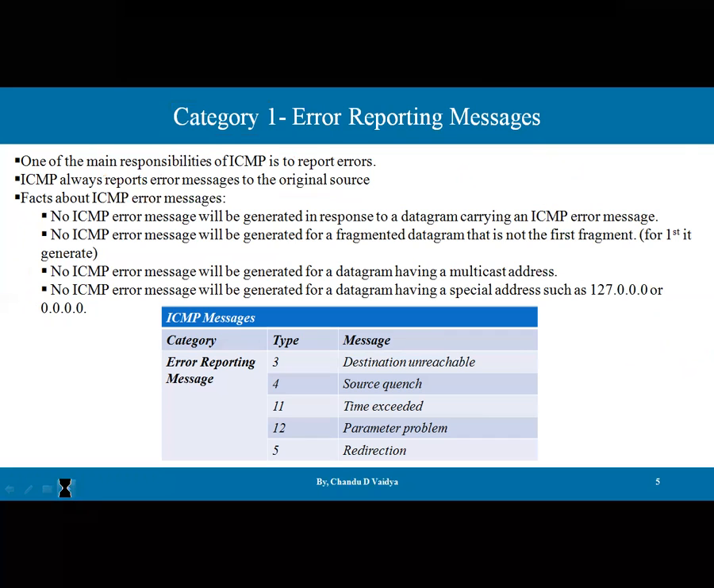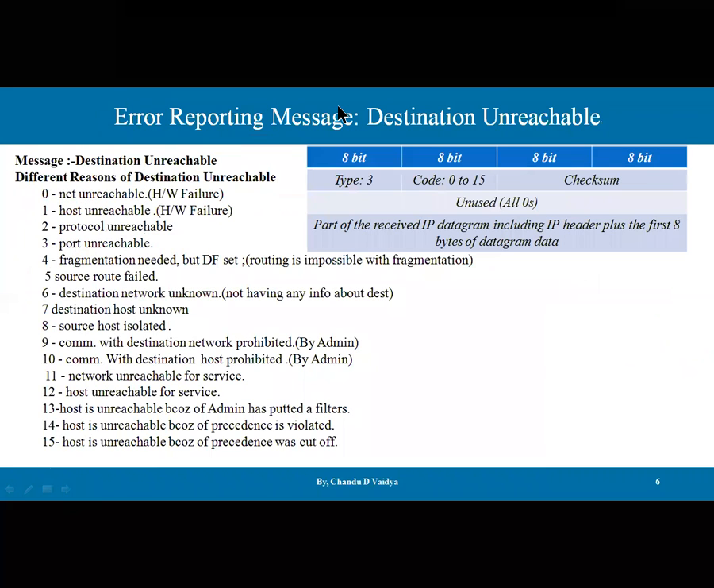Now let's start with the very first error reporting message, destination unreachable. Destination unreachable has type 3, and the reasons can range from 0 to 15. These are the 16 reasons why a destination is unreachable. If the code is 0, the network is unreachable, due to hardware failure. If it is 1, the host is unreachable due to hardware failure. Then 2 is protocol unreachable, and 3 is port unreachable. These are the reasons, guys.